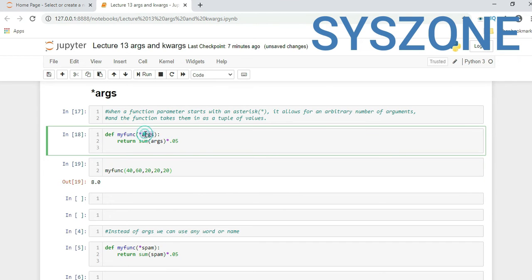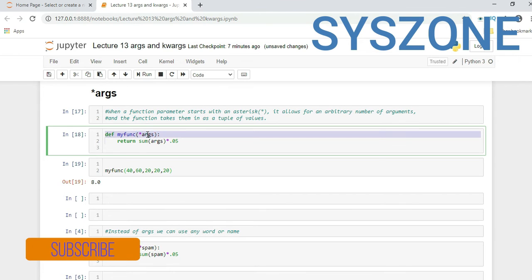It is not throwing any error. So this is an advantage of using asterisk args as a parameter.